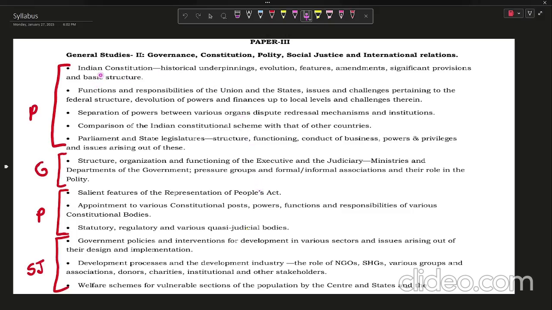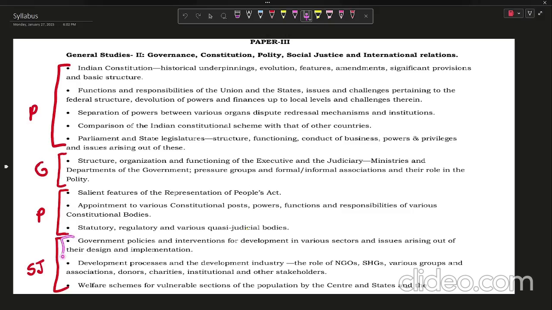Let me just briefly explain that this portion is from polity and this is the governance portion. Governance is basically about the working of the government, how the government is working and in which manner it should work. And now again it starts with polity: Representation of the People Act. It is a very important and repeated topic. I'll show you how. UPSC basically repeats its questions within 2 to 3 years, and if the questions are not repeated, then too the themes which UPSC is asking are repeating.